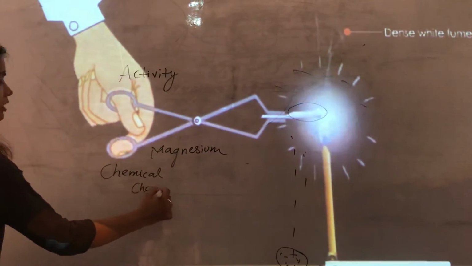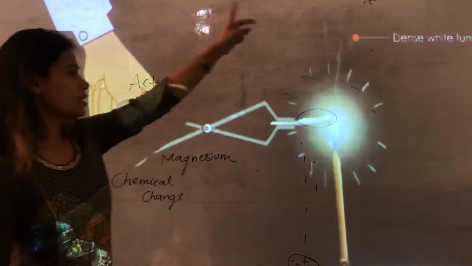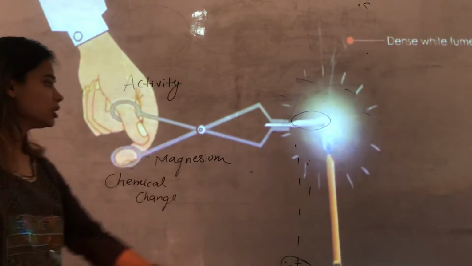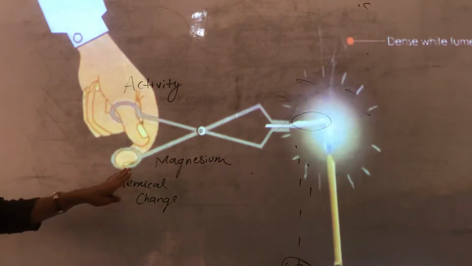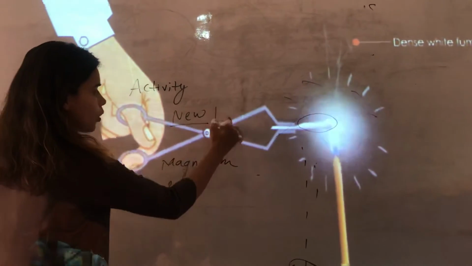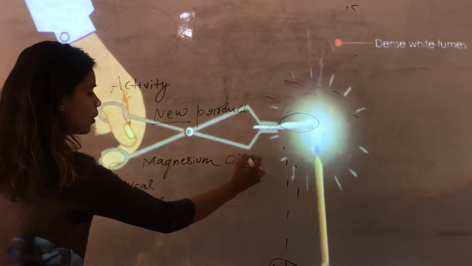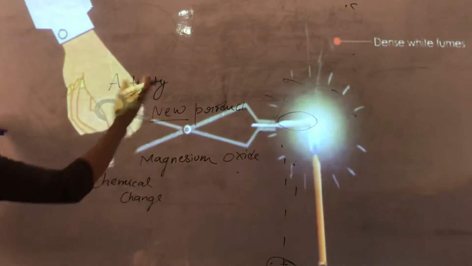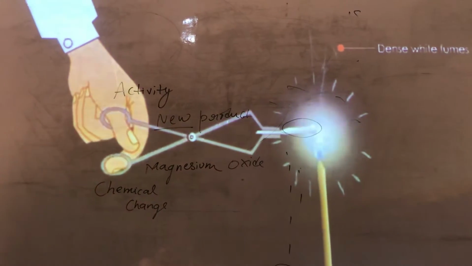So when magnesium is heated in the presence of oxygen, you all know oxygen is present in the atmosphere, a completely new product is formed. That is called magnesium oxide. So this is basically a chemical change. So there will be a chemical reaction for that.